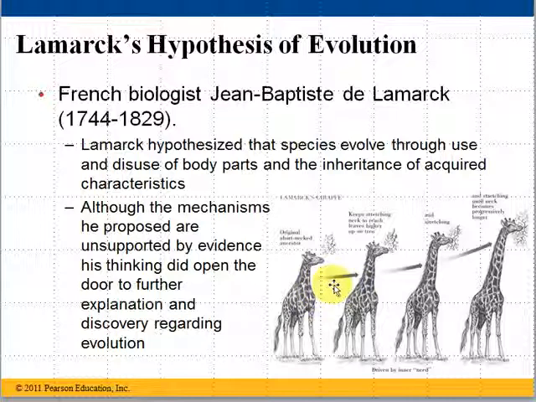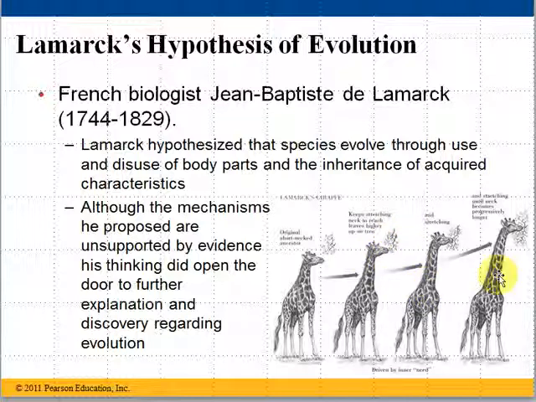And then those giraffes would pass on that longer neck characteristic to their offspring, that they were driven by this inner need to grow a longer neck, so that they would pass that on, and the next generation would have slightly longer necks, and they too would stretch and then pass on a slightly longer neck, and they too would stretch until you got to where you saw the giraffes of today with this extremely long neck.